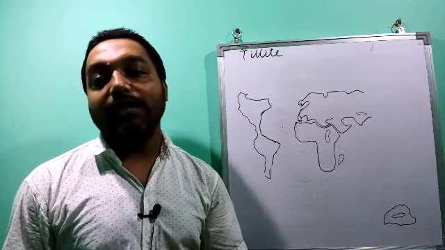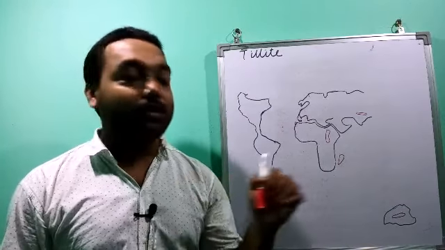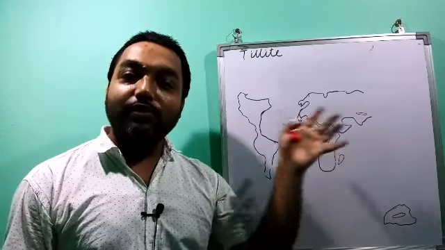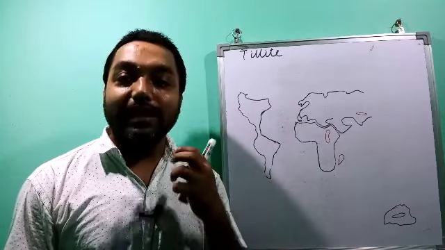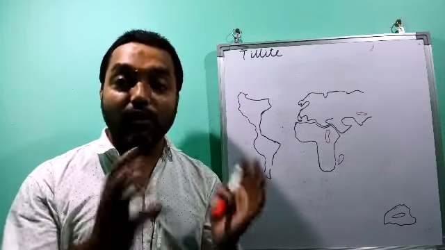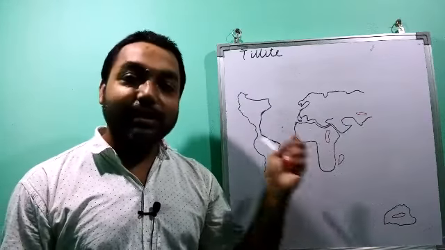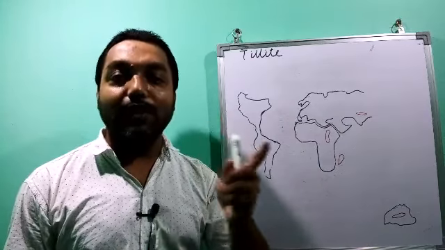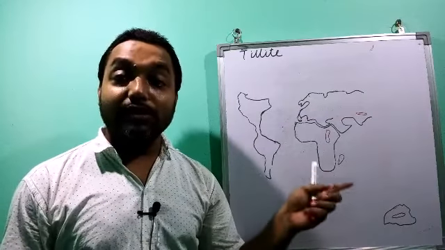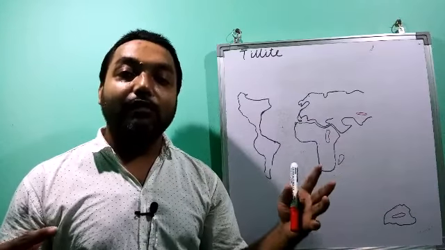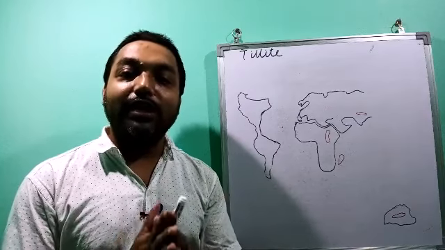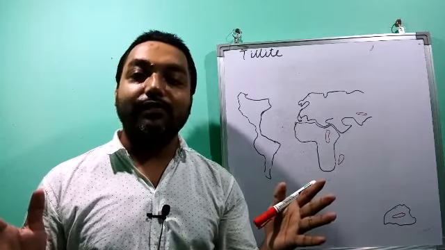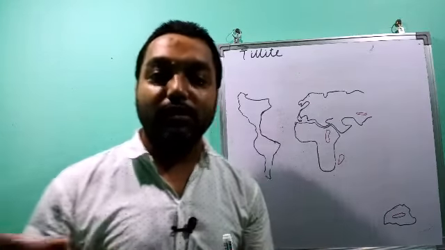Now from this the scientists or the geographers have assumed that all these continents were someday together and their climatic condition was the same at the same time in all the continents. Because of that only, the same kind of alluvial soil is found in all these continents, though at present they are very far away. From this also it can be assumed that all these continents were someday together and later on started drifting away from one another.